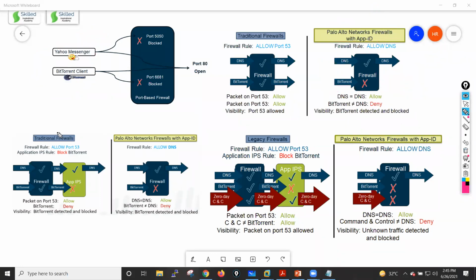One more example: we have a traditional firewall, and let's suppose now we are using IPS. IPS can also protect you through application identification. Here BitTorrent we are blocking at the IPS level, right? But let's suppose now someone is trying to send some kind of command and control traffic. These kind of attacks, in that case, your IPS will not work.